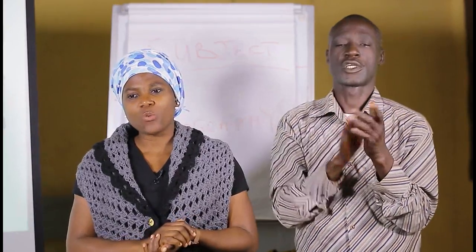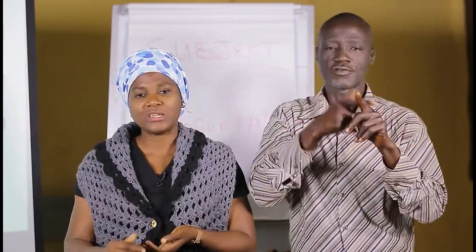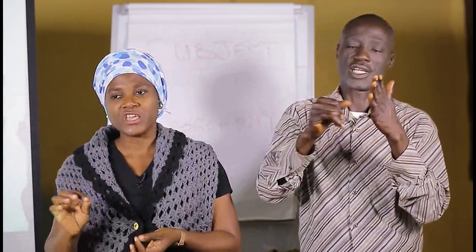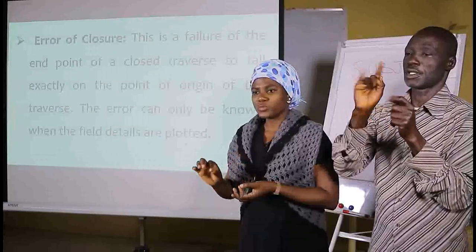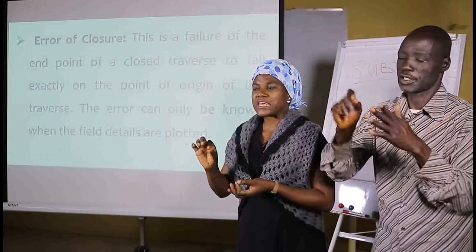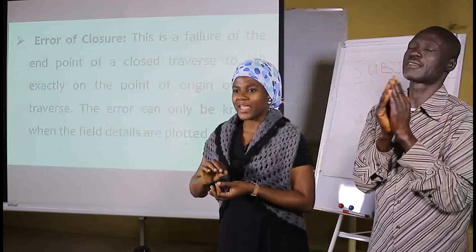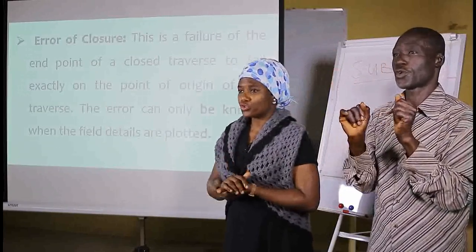What this means is that when you are plotting your closed traverse from point A to B, B to C, and you finally get to the last point, which is E, you want to close it E to A. By the time you take your measurement in the field and you start plotting it on paper, point E does not meet exactly at station A. That is what we call error of closure.